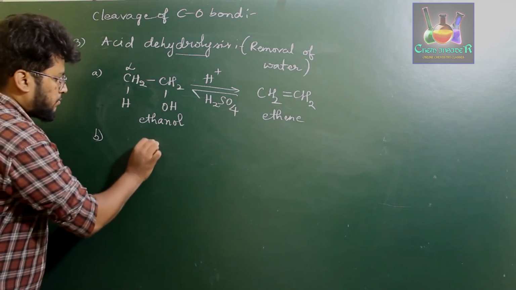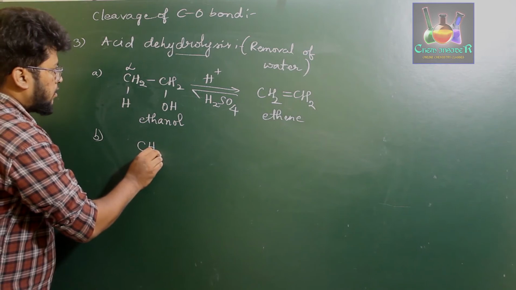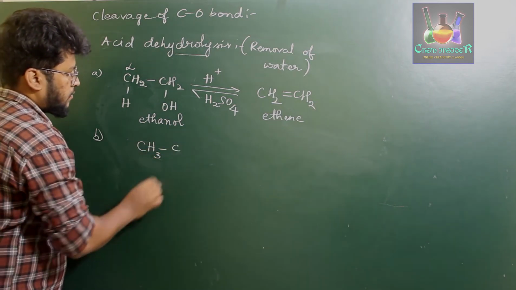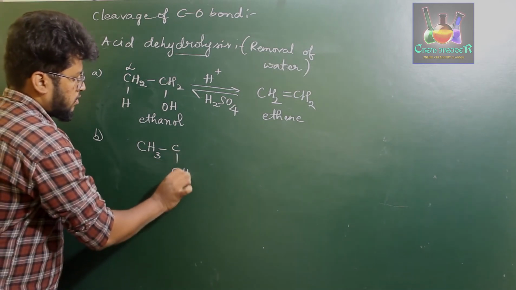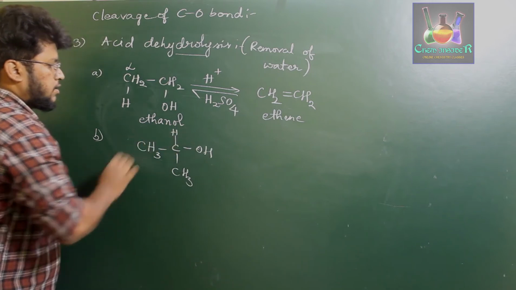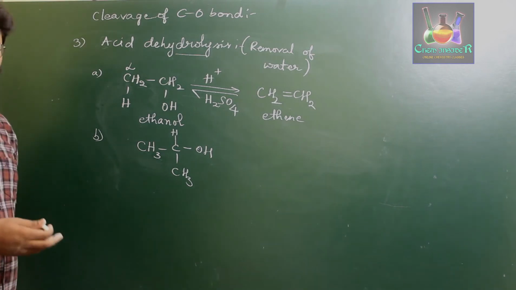Now if you treat a secondary alcohol, like for example CH3 CH(OH) CH3, the reaction will be almost the same, but the extent of formation will be different.